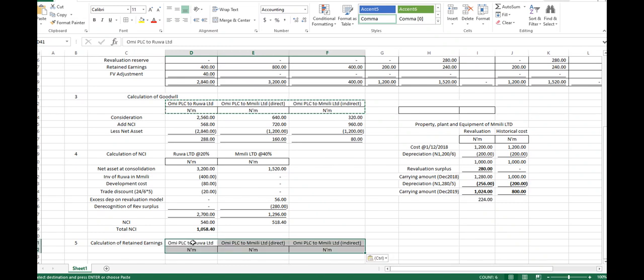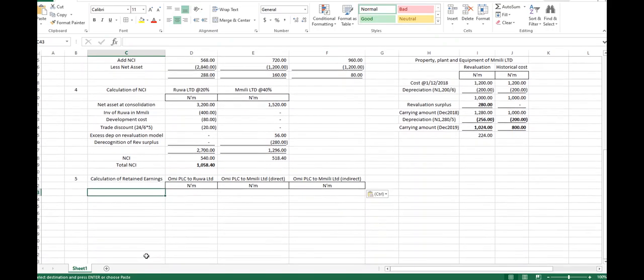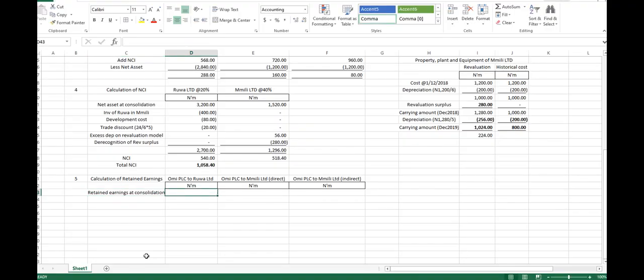Retained earning at consolidation is how much?